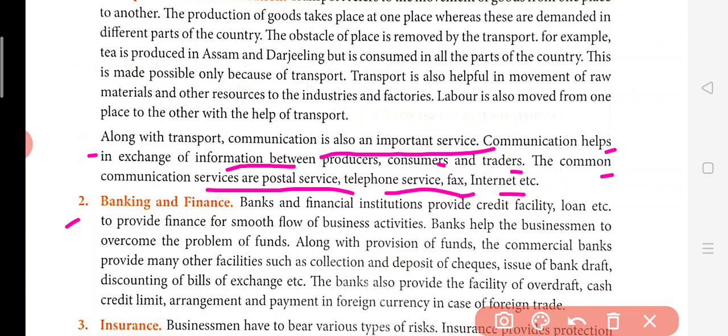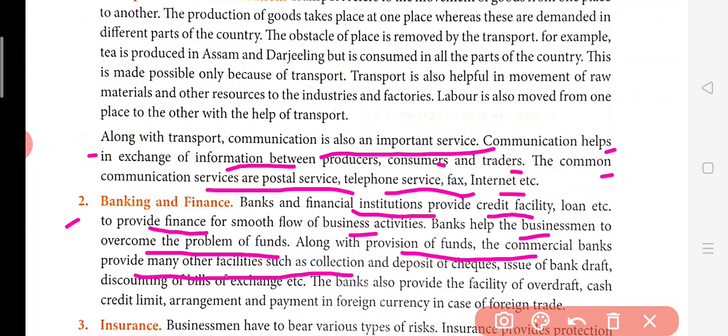Now, second point is banking and finance. Banks and financial institutions provide credit facility, loans, etc. to provide finance for smooth flow of business activity. Now, banks help businessmen to overcome the problem of funds. Along with the provision of funds, the commercial banks provide many other facilities such as collection and deposition of checks, issue of bank draft, discounting of bills of exchange, etc. The banks also provide the facility of overdraft, cash credit limit, arrangement and payment in foreign currency in case of foreign trade.